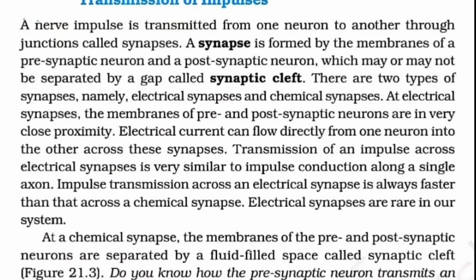Correct? So here the electric current can flow directly from one neuron to the other through the synapse, and hence we are calling it an electrical synapse. The transmission of an impulse across the electrical synapse is very similar to impulse conducting along a single axon. Okay? The impulse transmission across the electrical synapse is always faster than across the chemical synapse, but for some reasons electrical synapses are rare in our system.